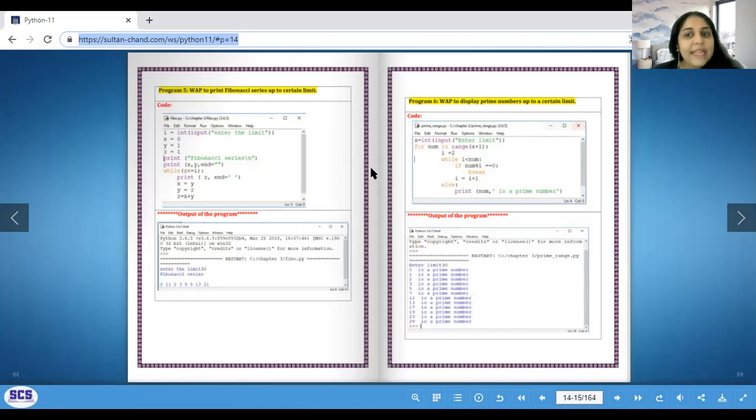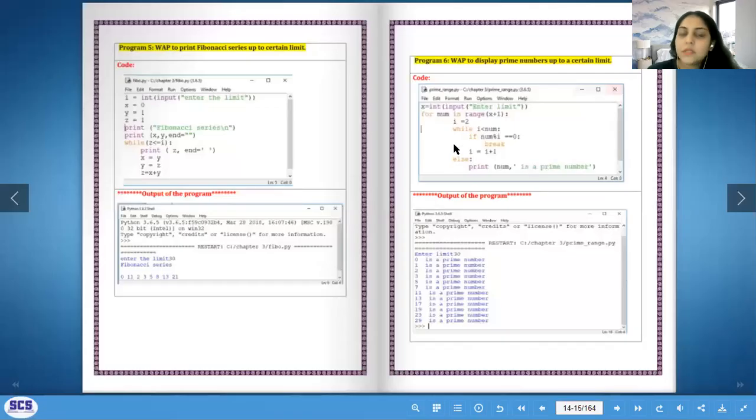Next one is prime numbers up to a certain limit. Again, over here, the limit we take from the user. Then we are going to check if it's a prime number or not. You know what a prime number is: a number that is divisible only by itself and the number 1. So over here, we are going to take the limit and then check for the number. num is my loop control variable in range x plus 1, so whatever my user has given me plus 1. I equals to 2.